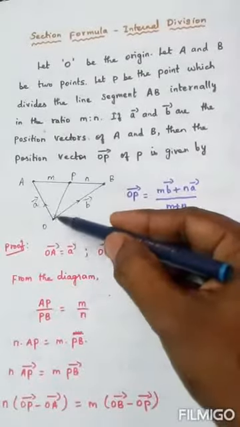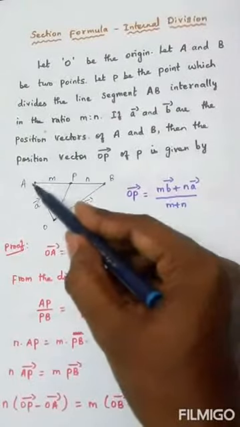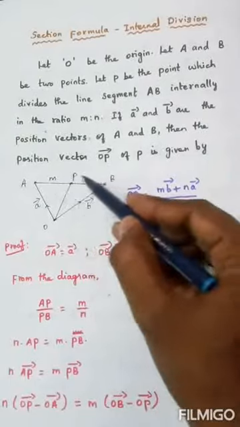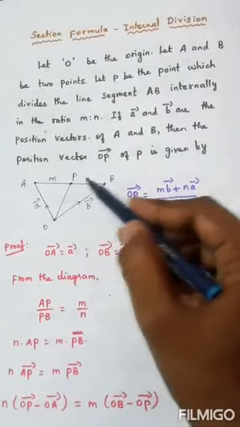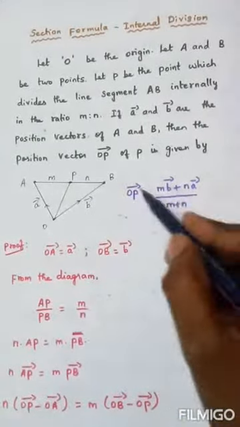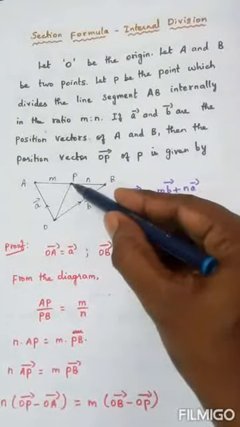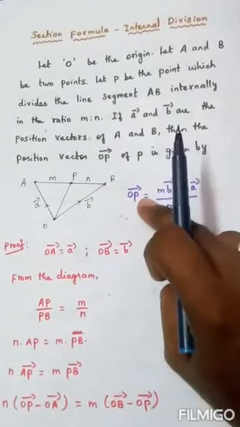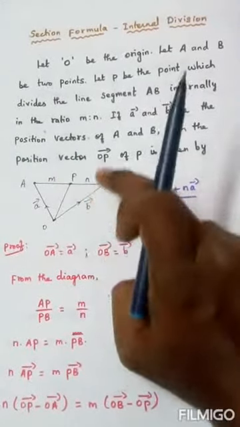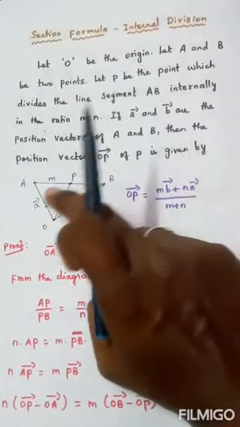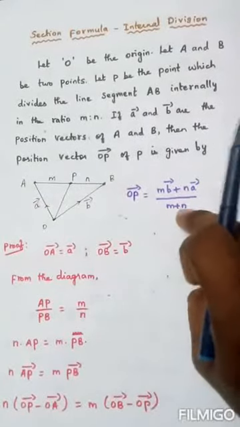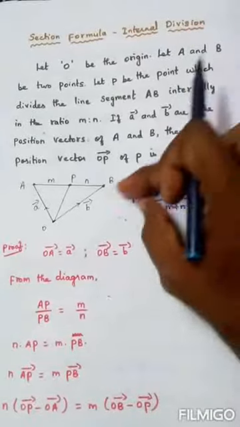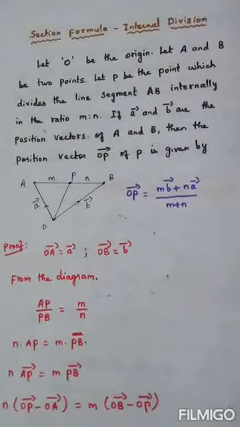O is the point of reference. A and B are 2 points. This AB is the line segment. The point P divides this line segment in the ratio m is to n. Then the position vector of the point P, which is called OP, this OP vector can be given by the formula m into b vector plus n into a vector by m plus n. This is what is called the section formula for internal division. This is the result for section formula for internal division.